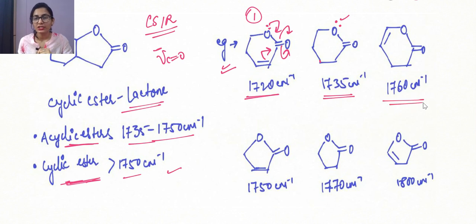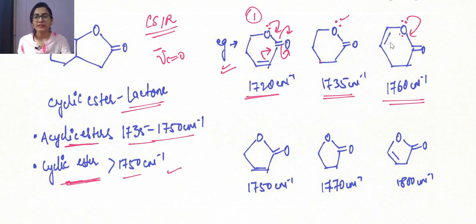Now we are having one such system in which we can see that the double bond is placed close to oxygen. So basically this system is a kind of vinyl ether system. And what is going to happen? See, usually in the ester, the lone pair of oxygen gives resonance with the carbonyl group.